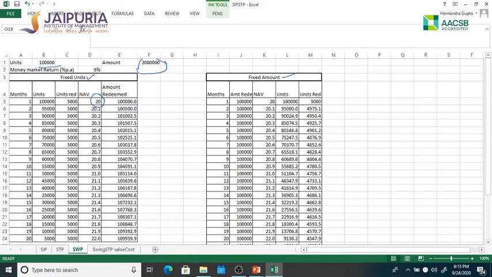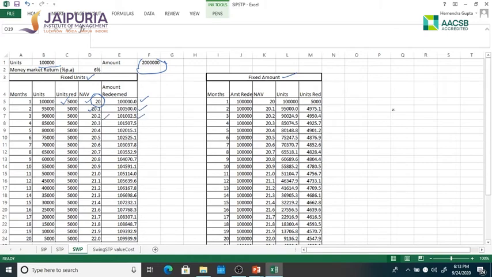So what will happen? Let's say 5,000 units at 20, so you get 100,000 as a pension. Next month at 6% per annum, this will slightly go up. So this will become 100,500. Next month the NAV becomes 20.2. So this is the amount which you are getting.